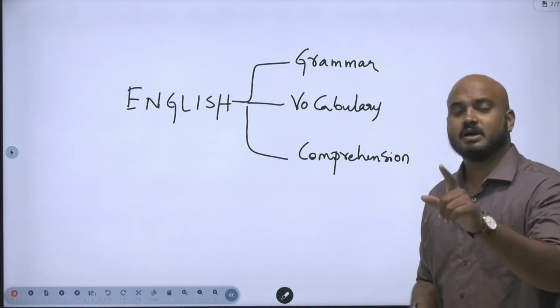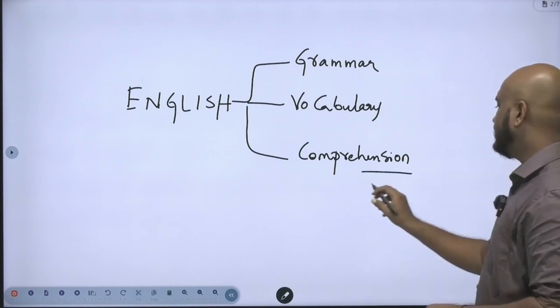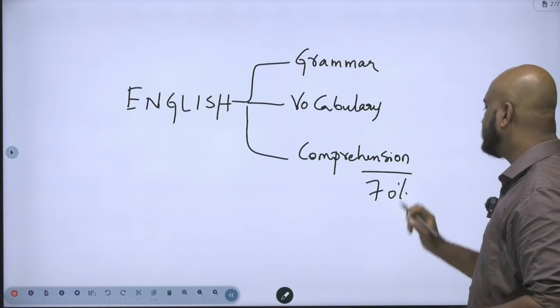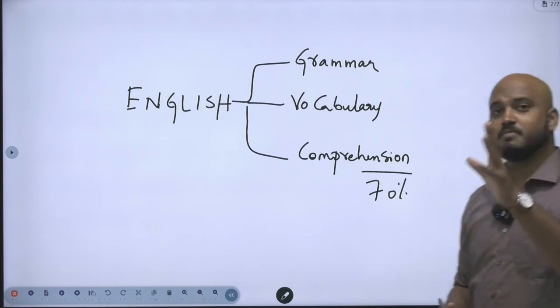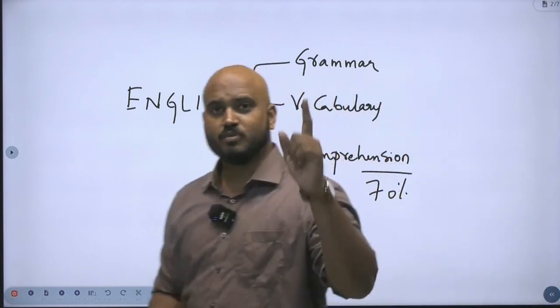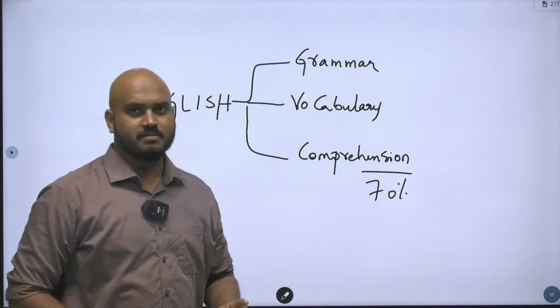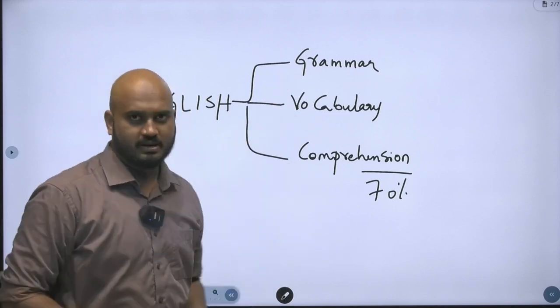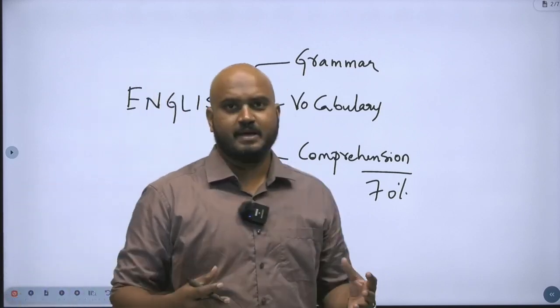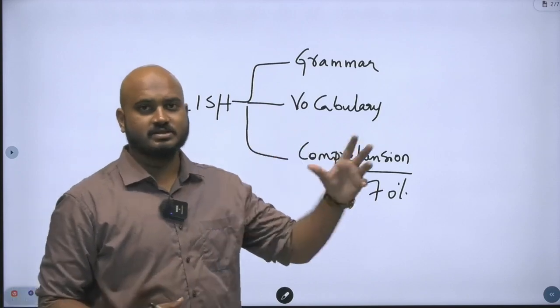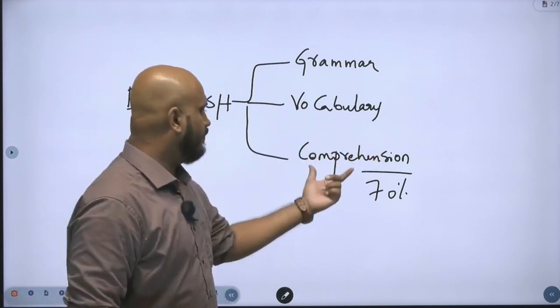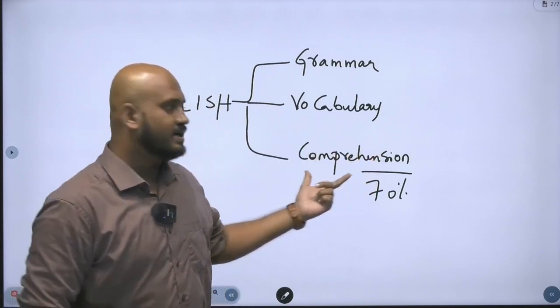But in mains, please do remember, comprehension easily comprises a minimum of 70% of the questions. So what should be the strategy? Your strategy should be mostly comprised of comprehension. But we cannot neglect the others, since we have very less time. So how to actually prepare the strategy? I'll explain it. First of all, let's understand what the different topics asked in comprehension are.